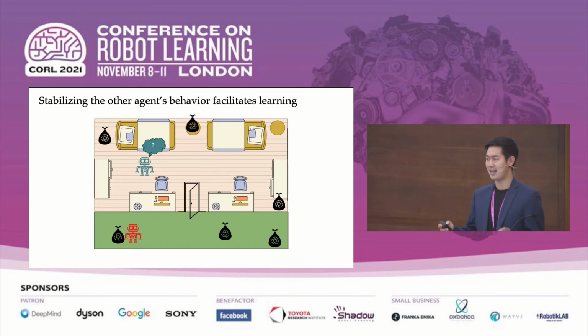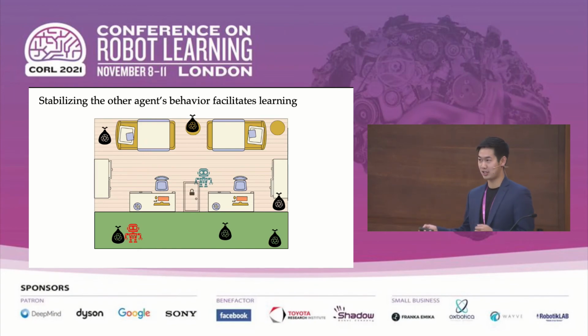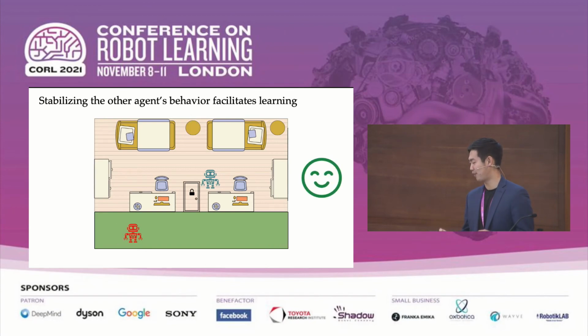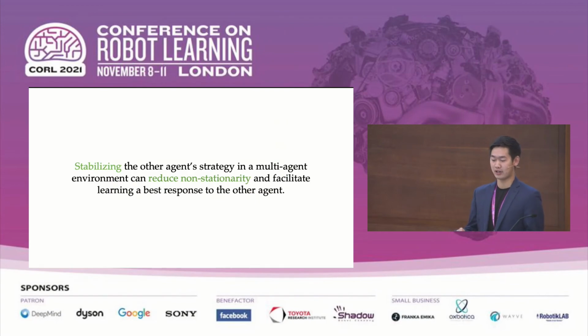go outside, and then this might seem a bit silly, but the blue robot can then go close and lock this door, which will stabilize the opponent's strategy to only clean the trash on the outside in the front yard. This effectively will partition the cleaning regions into two, making each robot's role in cleaning the house much more clear. And this simplifies the entire learning process and will help them clean all the trash. So our key insight here is that stabilizing the other agent's strategy in a multi-agent environment can reduce non-stationarity and facilitate learning a best response to the other agent.